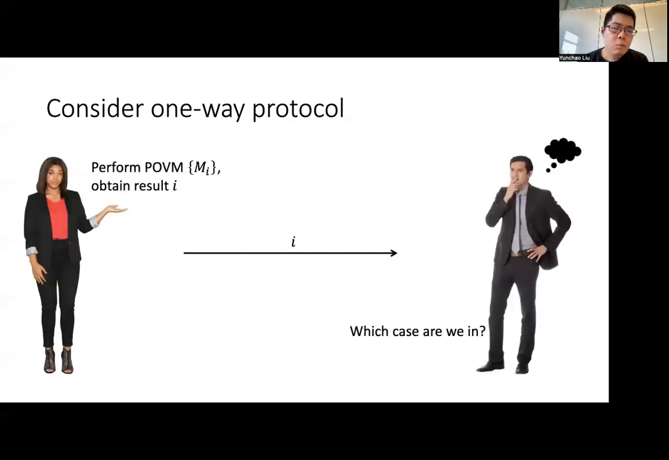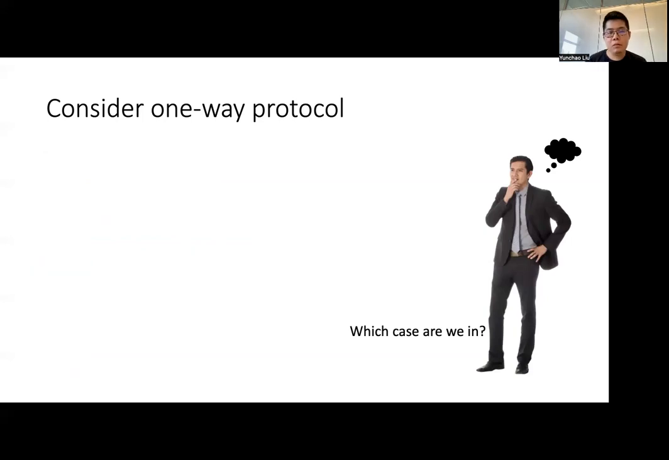Let's consider a one-way protocol where Alice performs some POVM, obtains some result I, and sends I to Bob. And Bob's goal is to distinguish which case they are in, either the same random state or independent random states. So from Bob's perspective, Bob knows Alice's message as well as what measurement Alice performed. So from Bob's perspective, there are two cases.